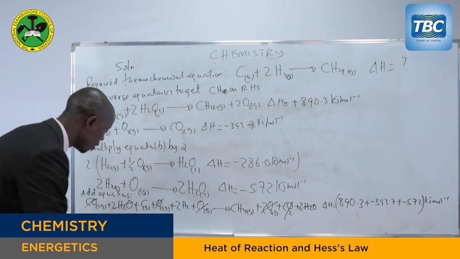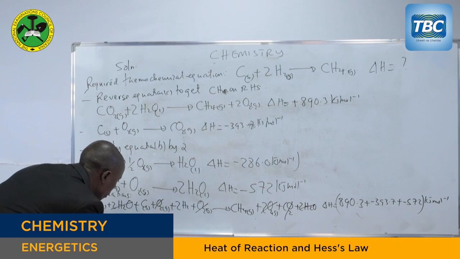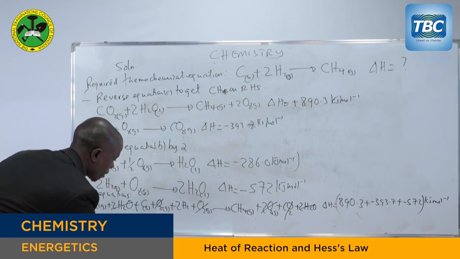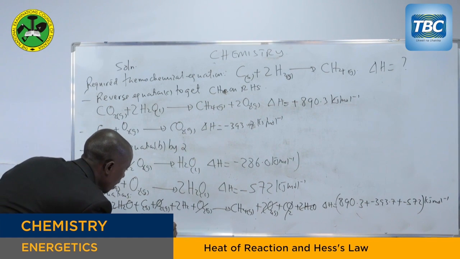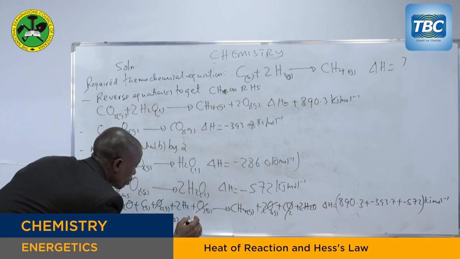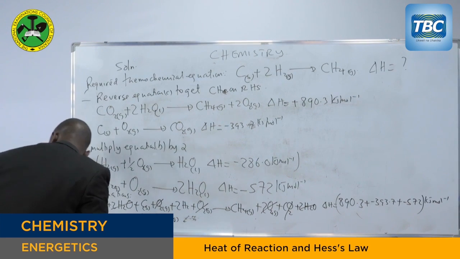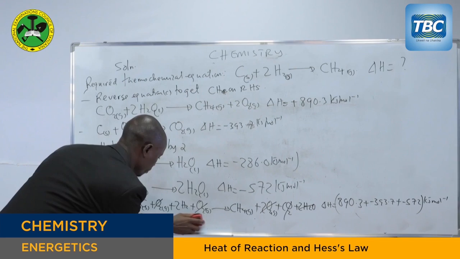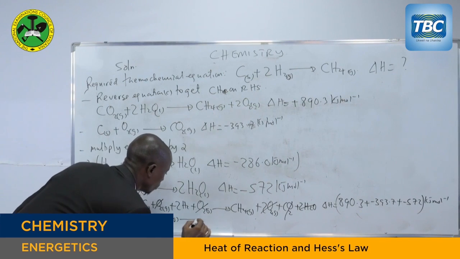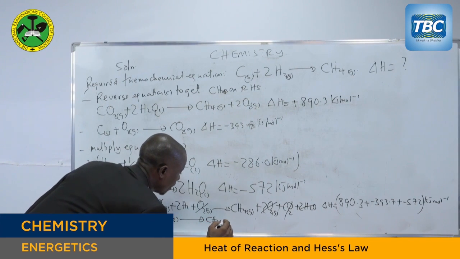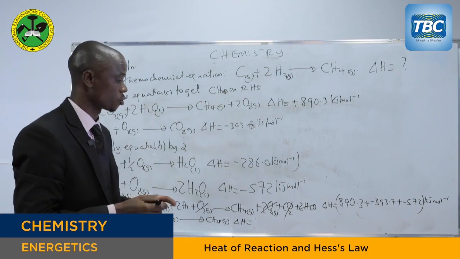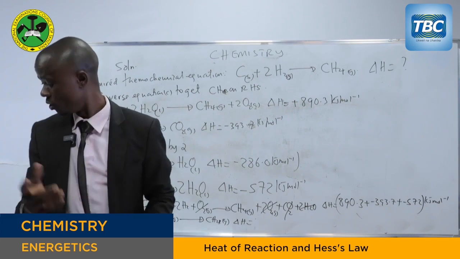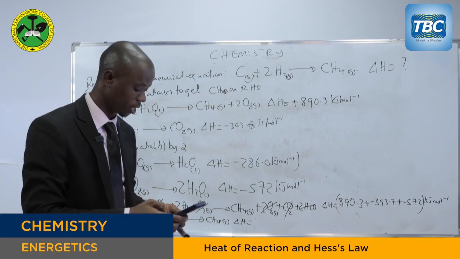So at the end, we are going to remain with carbon solid plus 2 hydrogen gas, to give methane gas. For the enthalpy change for this reaction, you also sum the enthalpy changes given. You just use your calculator.